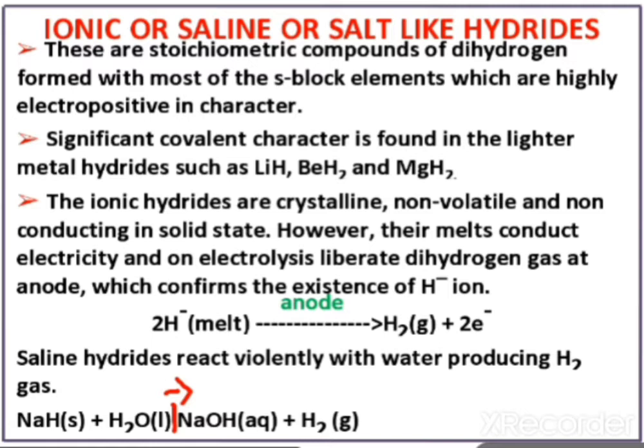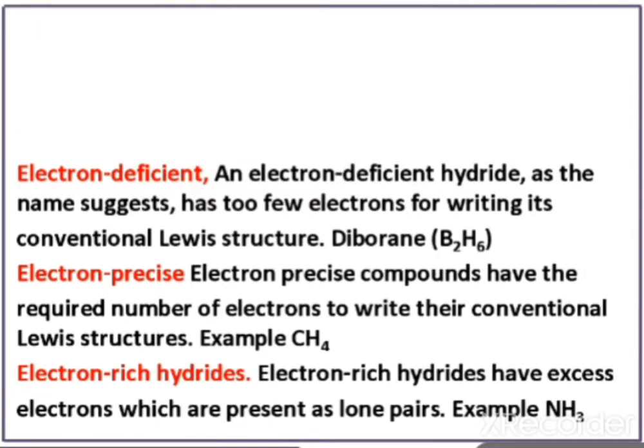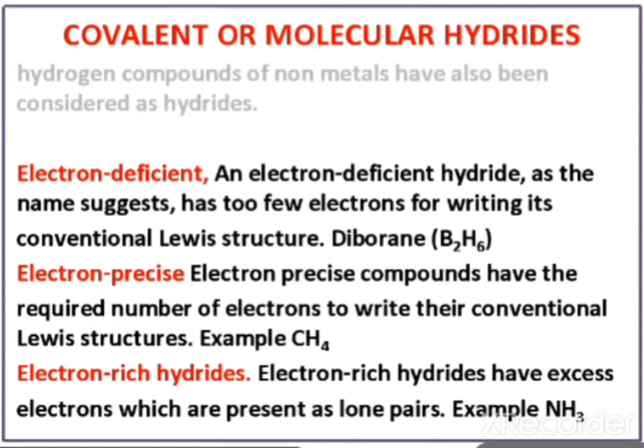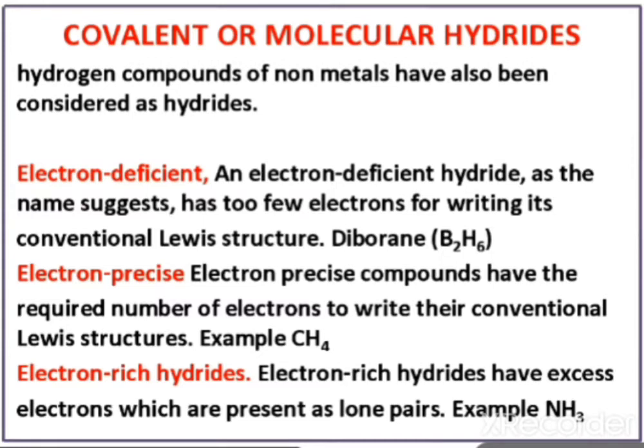Now, after ionic hydride, we will see covalent or molecular hydrides. In covalent or molecular hydrides, hydrogen compounds of non-metals have also been considered as hydrides. Just as I told you, hydrides are binary compounds formed by the reaction of hydrogen with a metal or non-metal. If a non-metal reacts with hydrogen, it will form a covalent or molecular hydride. The best example of such hydrides is CH4.